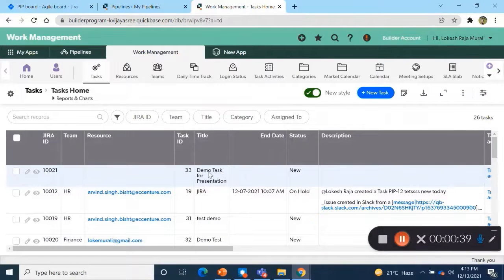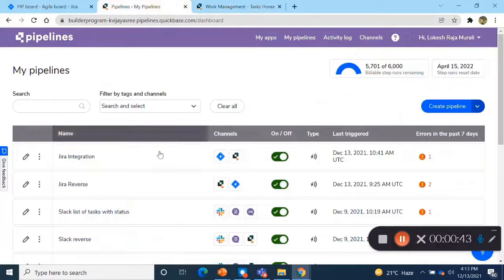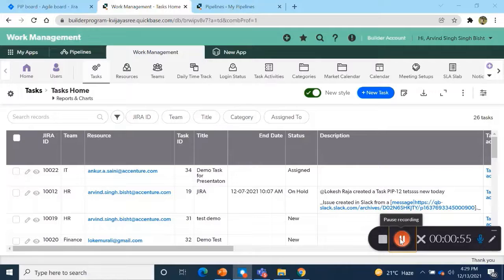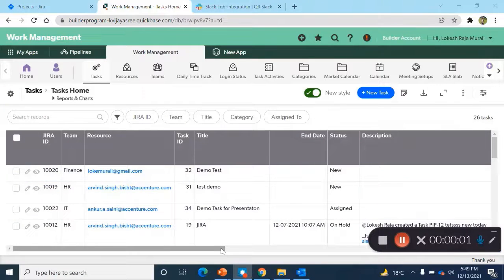We can see the task is created in the task table with the status ID, status and the Jira ID. So this is the task created by using pipelines running in background. After the task creation, the auto assignment will kick off and it will assign the ticket to the available logged in resource who has a capacity, and it will change the status from new to assigned. Now the task is in assigned status.